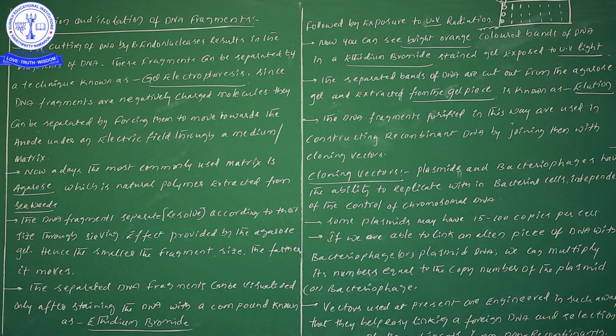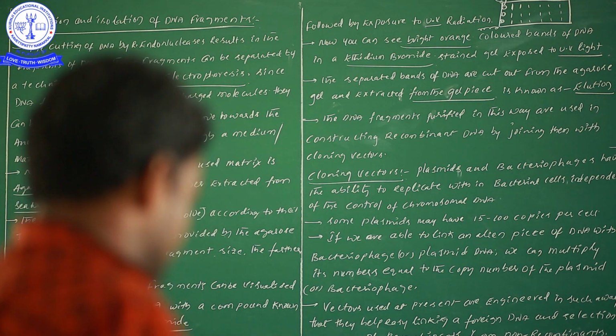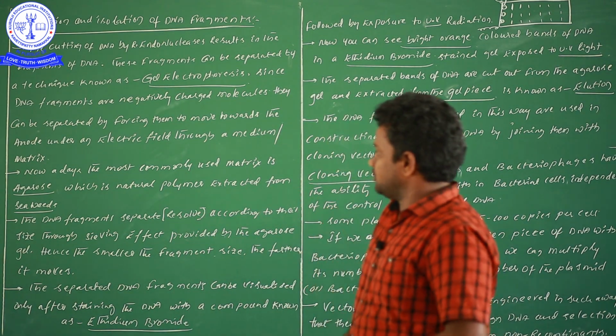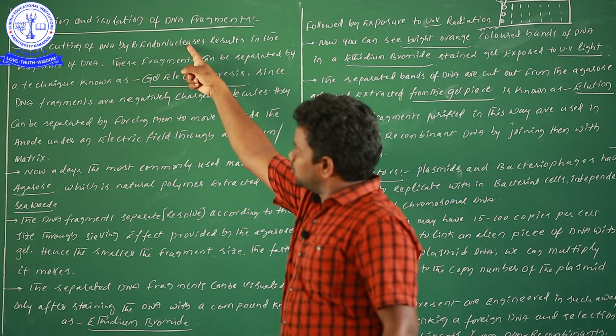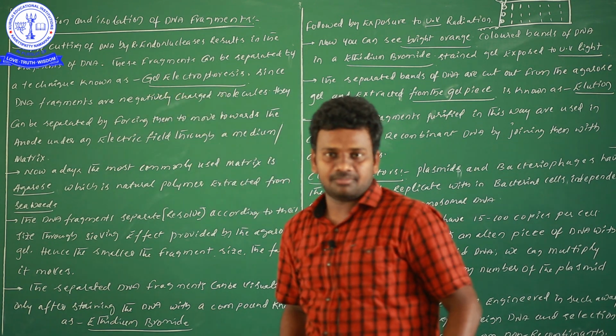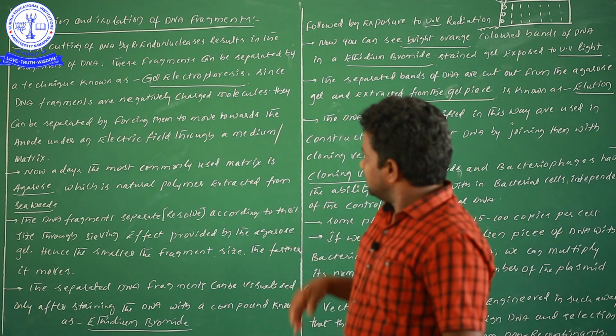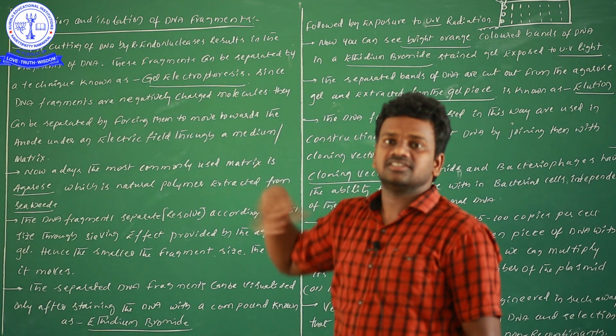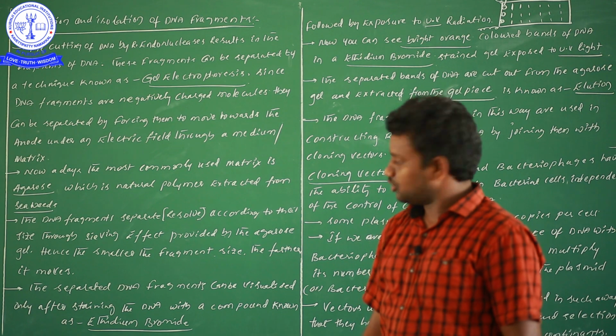One minute, I will come to the board. First of all, by using restriction endonucleases we will cut the DNA into fragments. Then, by using gel electrophoresis techniques, we can separate the DNA fragments based on molecular weight.